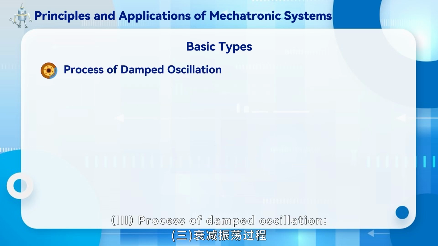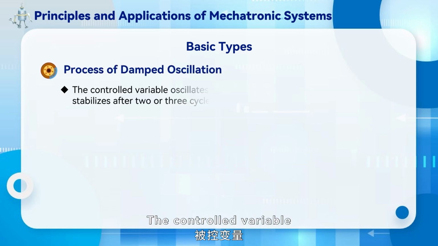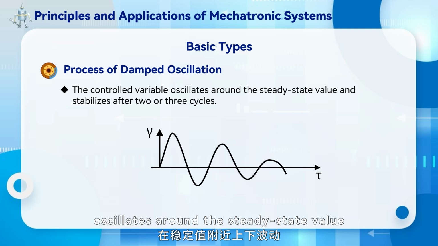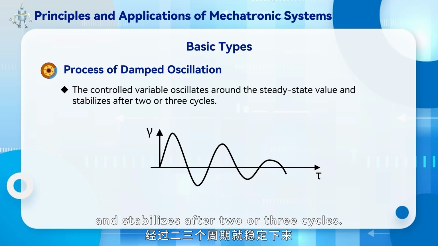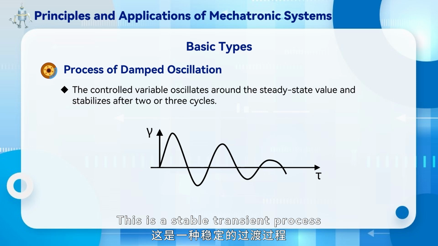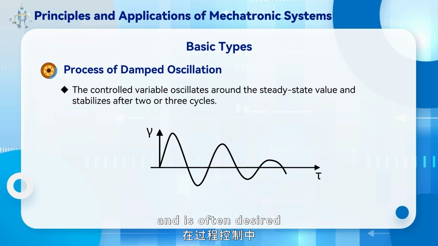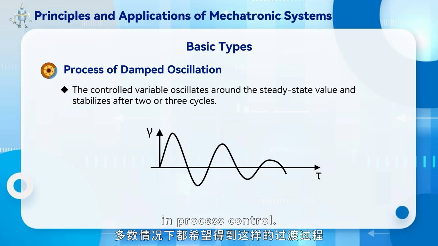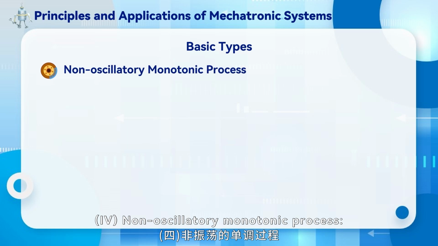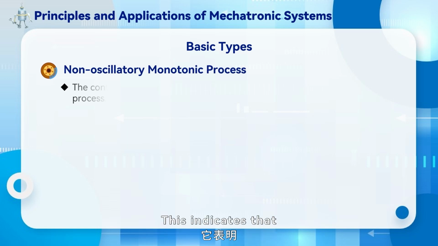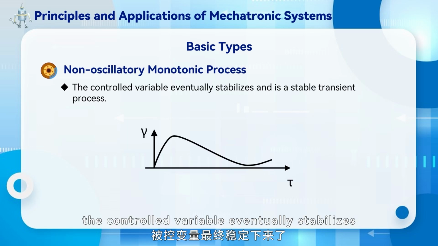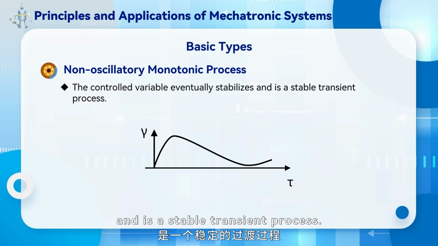3. Process of damped oscillation. The controlled variable oscillates around the steady state value and stabilizes after 2 or 3 cycles. This is a stable transient process and is often desired in process control. 4. Non-oscillatory monotonic process. This indicates that the controlled variable eventually stabilizes and is a stable transient process.